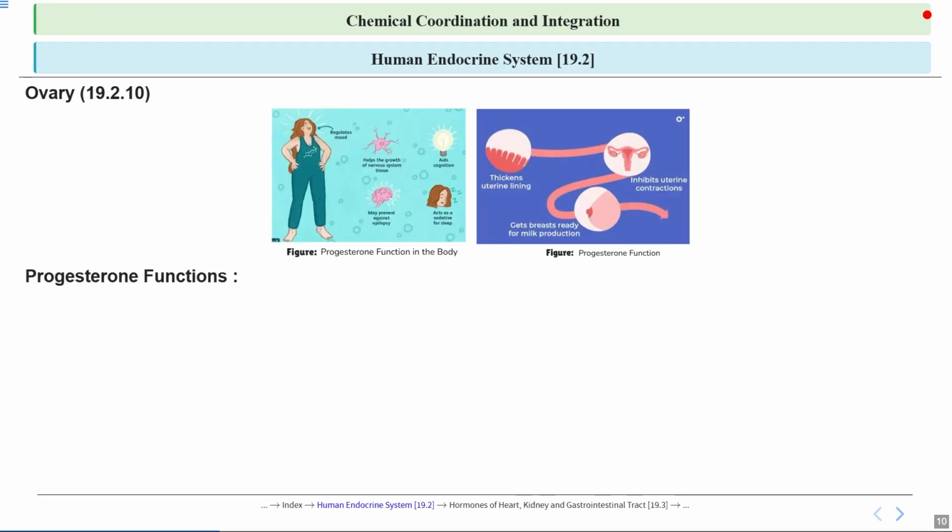Let's talk about progesterone. It is a hormone that plays a key role in the female reproductive system, especially during the menstrual cycle and pregnancy. It helps prepare the uterus for pregnancy by thickening the uterine lining, making it a good environment for a fertilized egg to implant. It also prevents the release of more eggs during pregnancy and maintains the lining of the uterus to support the developing baby. Additionally, progesterone helps in the development of mammary glands in preparation for lactation.